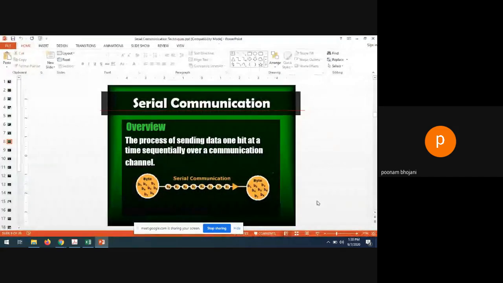Serial communication is nothing but, you all know, right? We are sending the same 8-bit data as in parallel communication, but here we don't have those 8 wires. Only one wire is there, and in that one wire we can send 1 bit at a time. So if you want to send 8 bits of data, we have to send it bit by bit: the first bit, then the second bit, then the third bit, and so on. The process of sending data 1 bit at a time sequentially over a communication channel is known as serial communication, as you can see here.